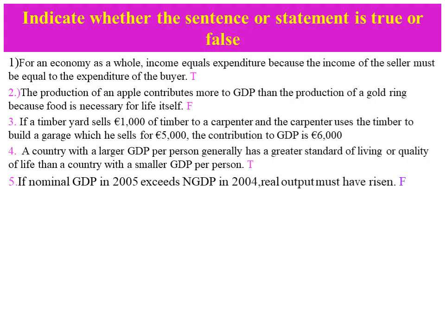If nominal GDP in 2005 exceeds nominal GDP in 2004, real output must have risen. This is false, because nominal GDP in 2005 may exceed that of 2004 because of a price increase, or because inflation existed. A country may have a big nominal GDP, but that is not real GDP.